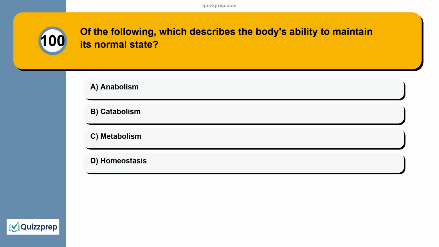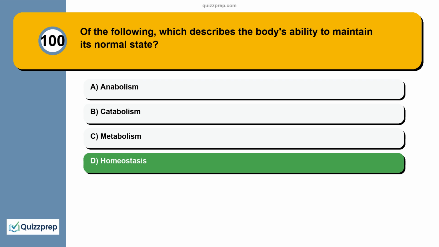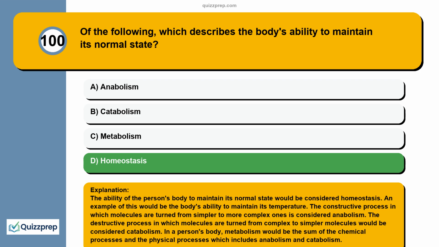Question 100. Of the following, which describes the body's ability to maintain its normal state? Anabolism, catabolism, metabolism, homeostasis. The ability of the person's body to maintain its normal state would be considered homeostasis. An example of this would be the body's ability to maintain its temperature.